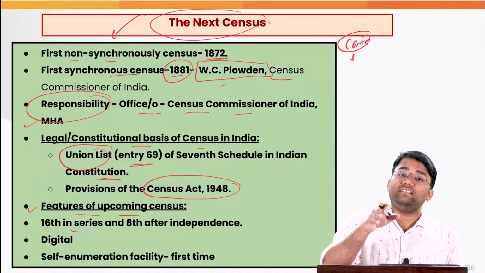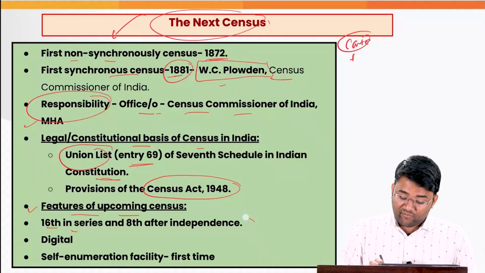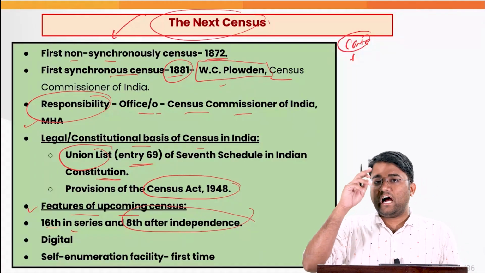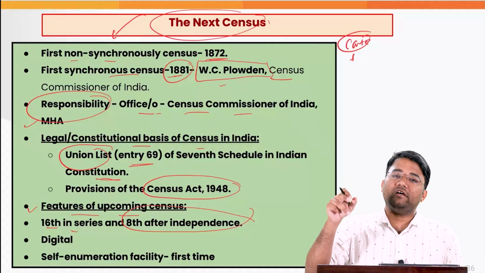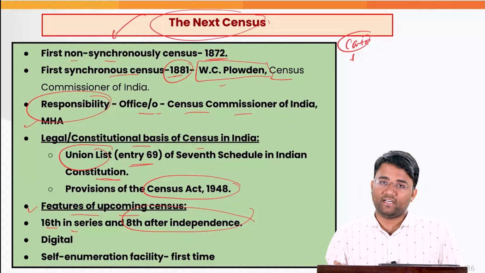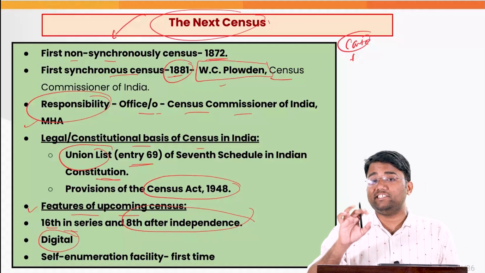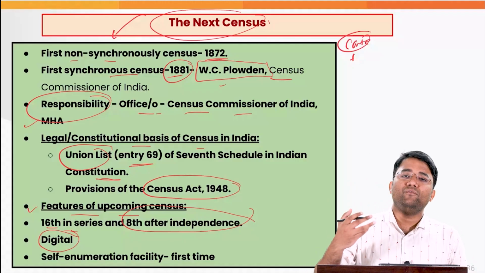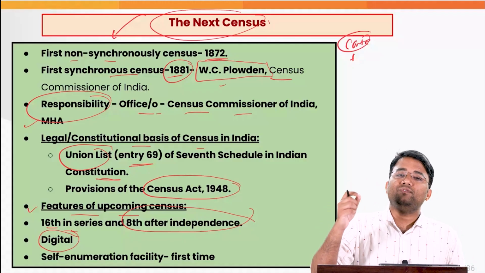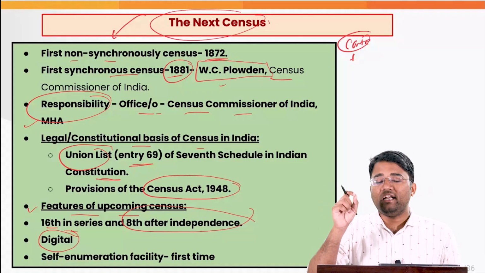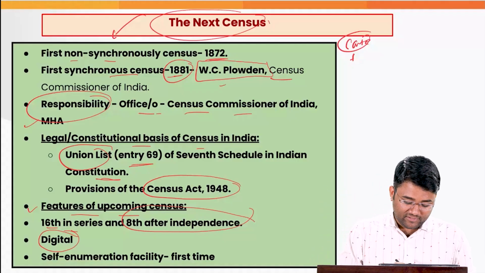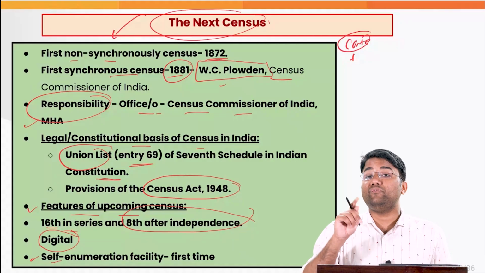this particular census that will be conducted will be the 16th in series and the 8th after independence, because after independence it was in 1951 when the first census was conducted. Also, this will be one of the censuses which will be completely digital in nature. There will be use of mobile phones, apps, etc., with the help of which the enumeration or the entry will be filled. Also, there will be a facility of self-enumeration for the first time.